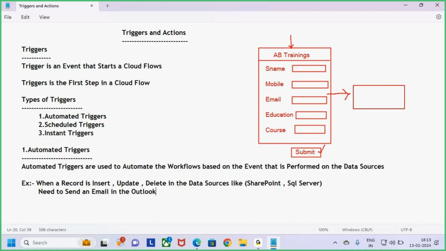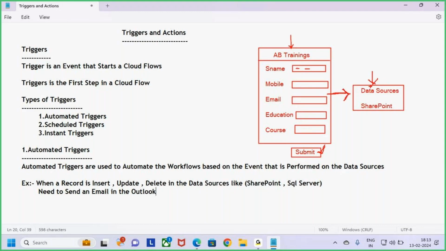So we already know that whenever you click on the submit button, the data will be stored in the data sources. The data source I'm taking here is SharePoint. Now try to understand, guys. I'm creating an app here. Whenever a new student inquires, the front office team will enter that student's details here: name, mobile number, email, education, course. Once they click on the submit button, that student's details will be stored in the data sources.